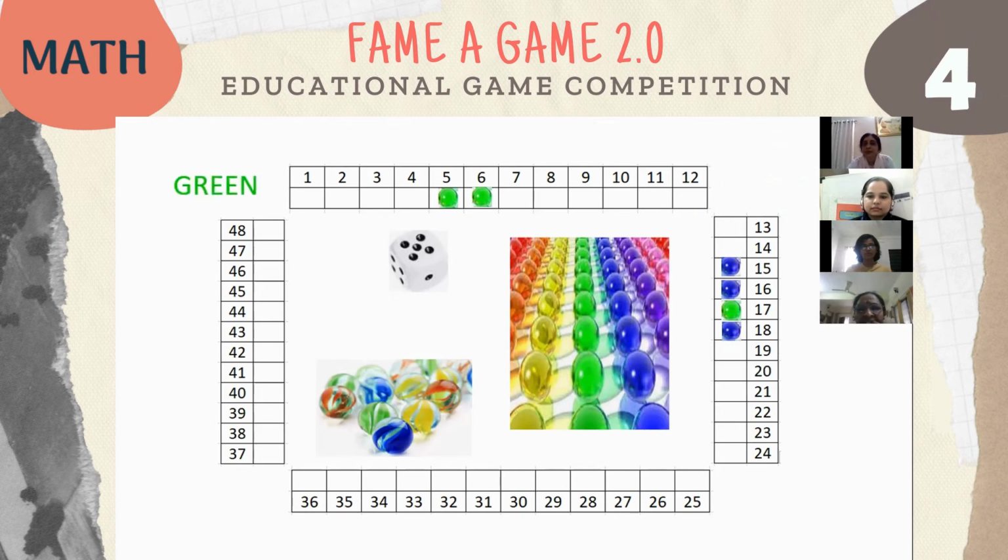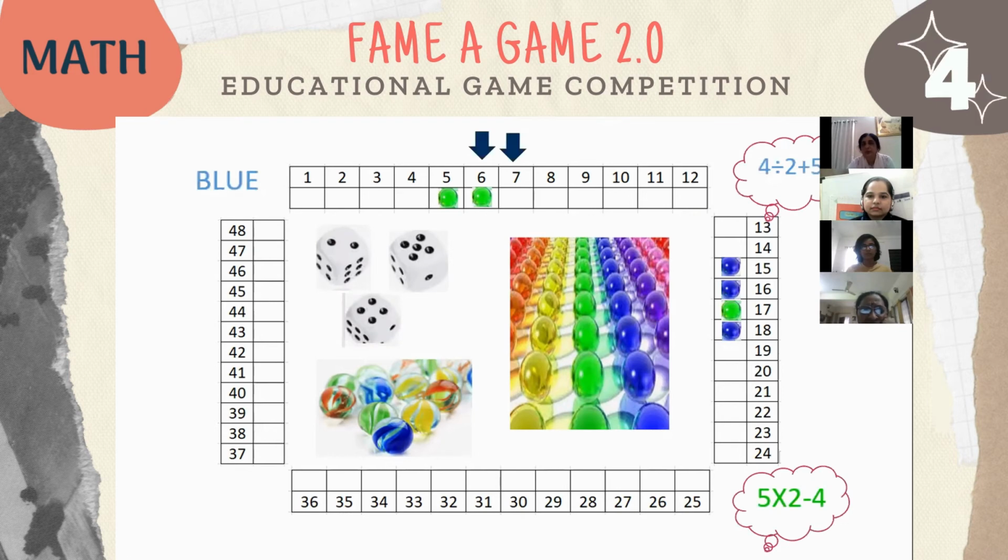Now, there is a challenge in this game. What is the challenge? Blue's turn: he has used the numbers 4, 5 and 2 and come up with the answer of 7 using BODMAS rules. 4 divided by 2, that is 2, plus 5, that is 7. He will be placing the marble on 7.